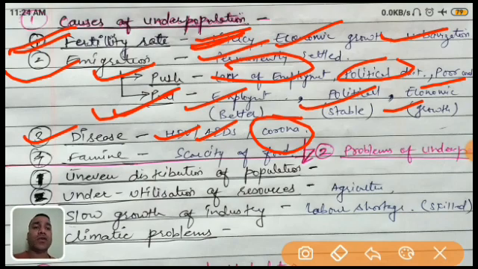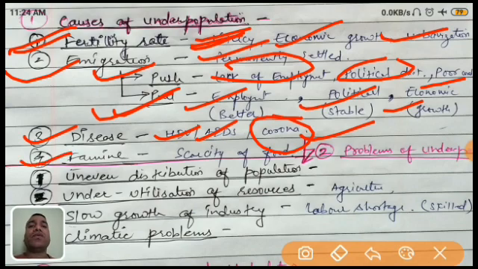Corona disease is going on, so most of the people are dying. So this is also a reason. Take the example of Italy, which already has a small population, and still people are dying because of corona, so what will happen? The population decreases. Population decrease means it comes under underpopulation, so this is also a cause.